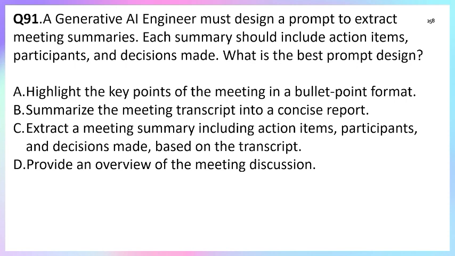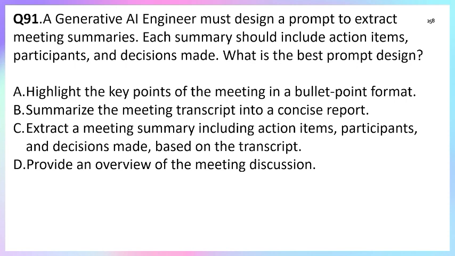Option A, highlight the key points of the meeting in bullet points. This is only highlighting things, so option A is incorrect. Option B, summarize the meeting transcript into a concise report. This only summarizes what the meeting is, why it was held, and what the conclusion is. So this is also not the correct answer.